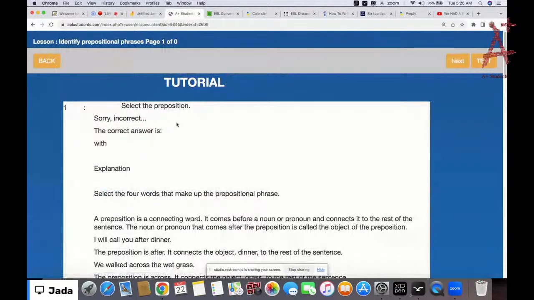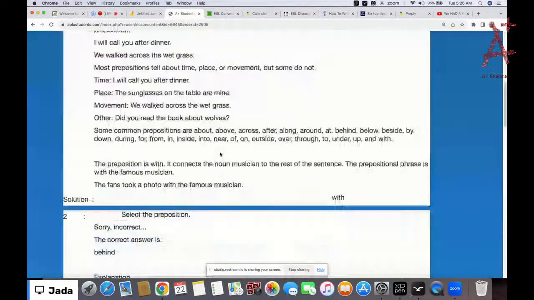Now this question says to select the four words that make up the prepositional phrase. So let's go see what the prepositional phrase is. Okay, the preposition is with. In this sentence, the fans took a photo with the famous musician.